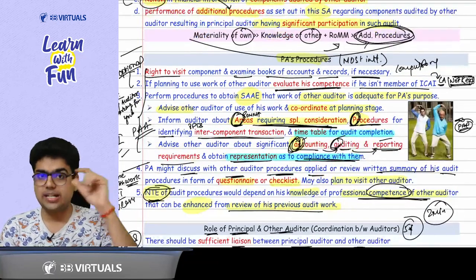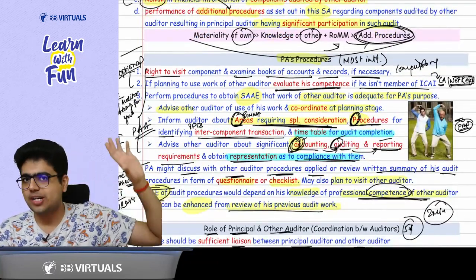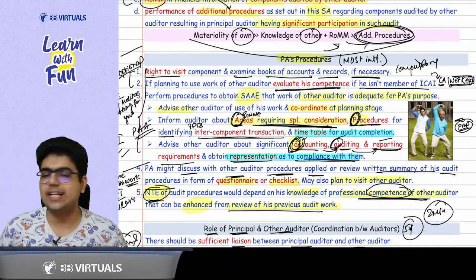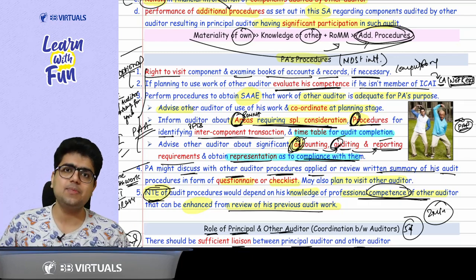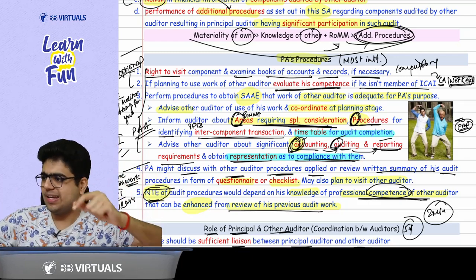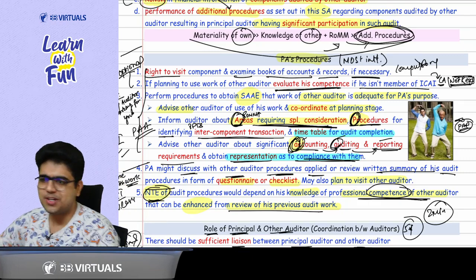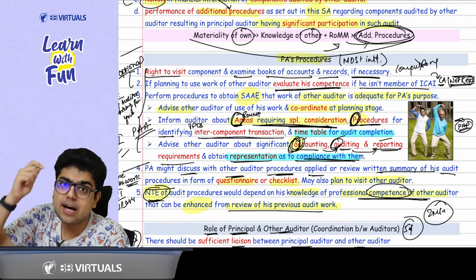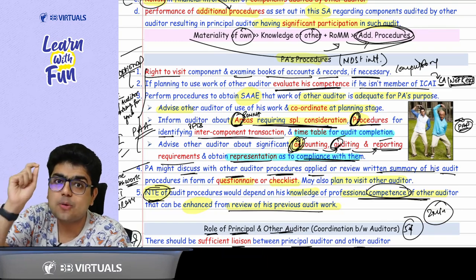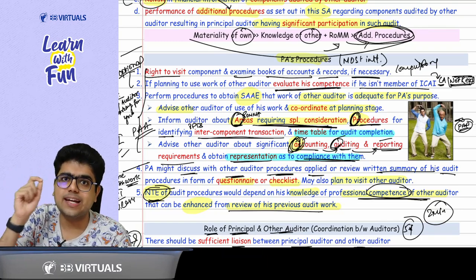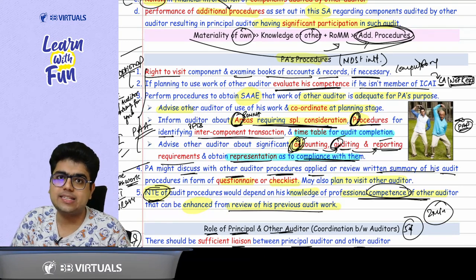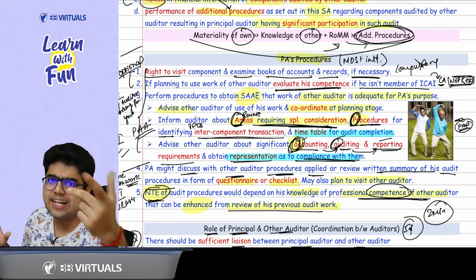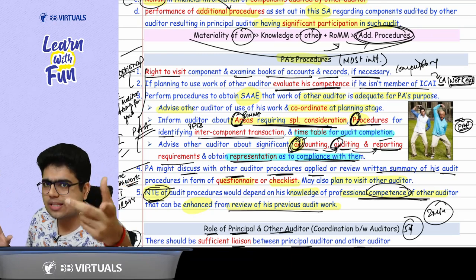Then comes coordination. Acha, coordination after the audit is done or before the audit? Sir, before the audit. That means you need to coordinate at the planning stage. Tell him the PA. Do it with me. Let's enjoy. Tell him the PA. Sir, what was PA? P for procedures. Procedures of identifying the intercomponent transactions, that is the transactions between the parent and the subsidiaries, basically the related party transactions, which will require disclosures.